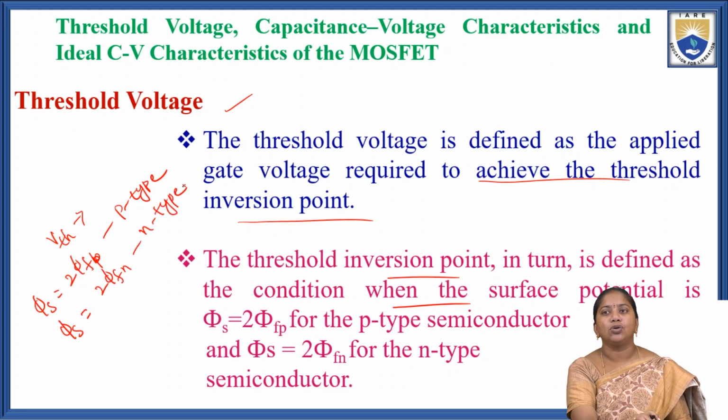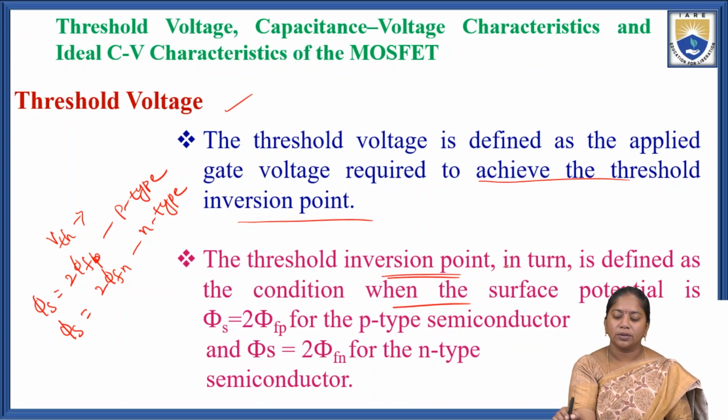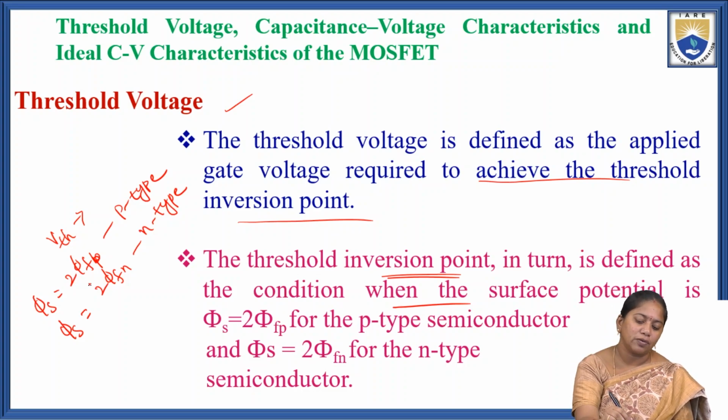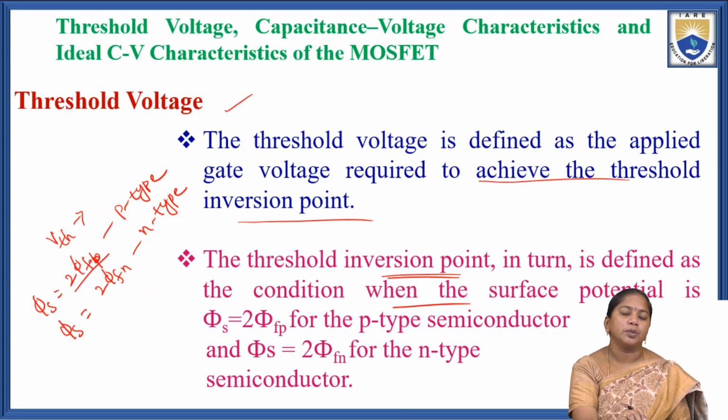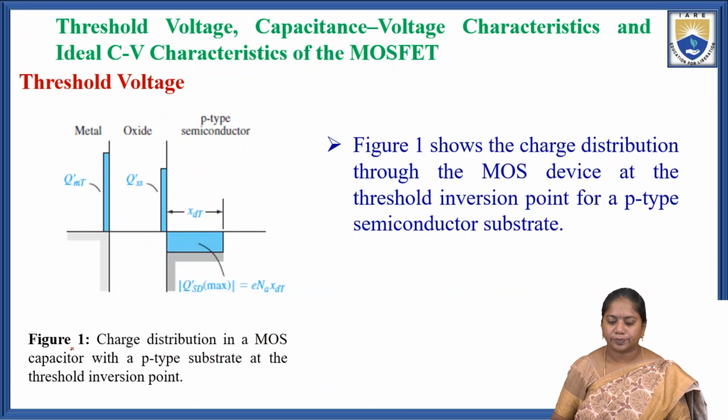So the threshold voltage is the applied gate voltage required to achieve this condition: the surface potential φs equal to 2φfp for p-type substrates, or φs equal to 2φfn for n-type substrates.